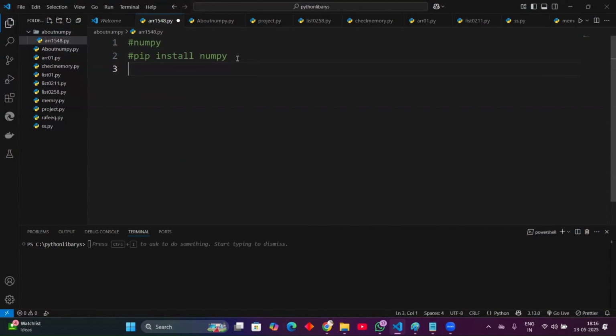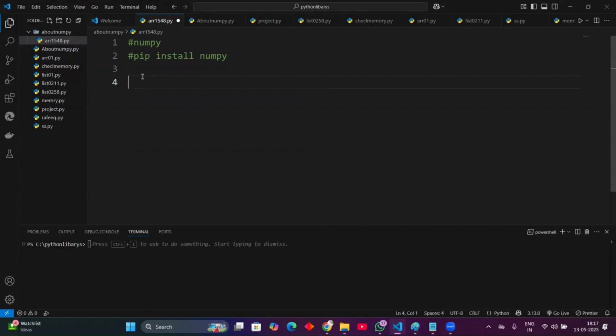Now I will clarify your doubt: instead of a list, why do we use NumPy? Let me tell you the difference between using a list and using NumPy. First, I will take a normal random array. Today, first I want to explain the arrays of NumPy: single, double, and multiple dimensional arrays.